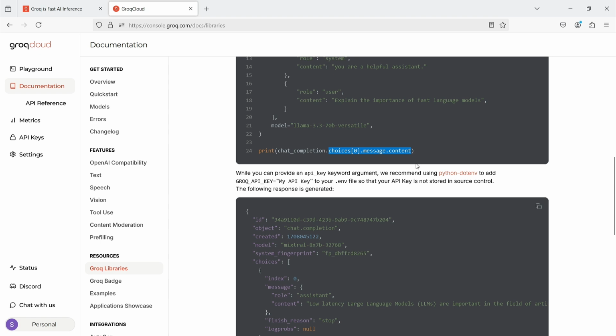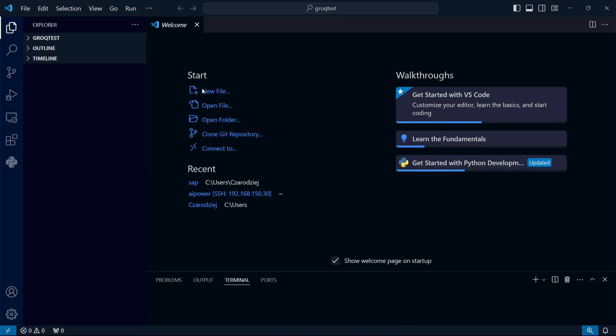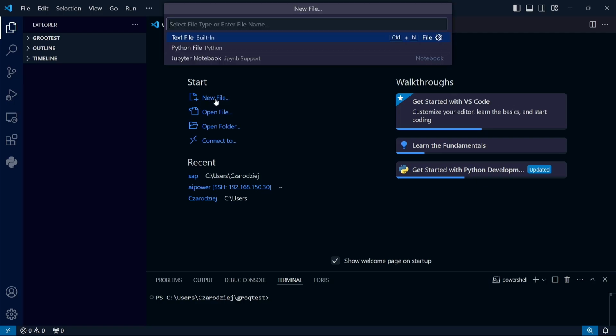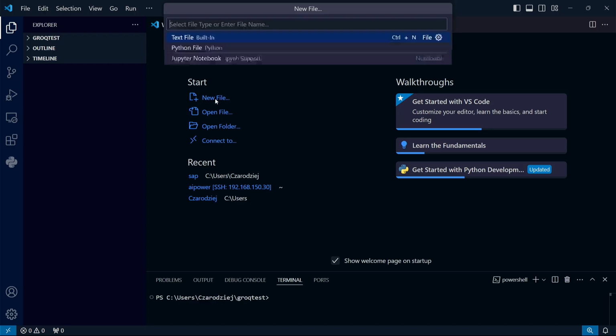I think we already know enough to take the first step and write our own program using the Groq library. It won't be anything complicated since this is the first video in the series, so I'll focus more on a working example rather than functionality. I'm creating a new file called groqtest.py.